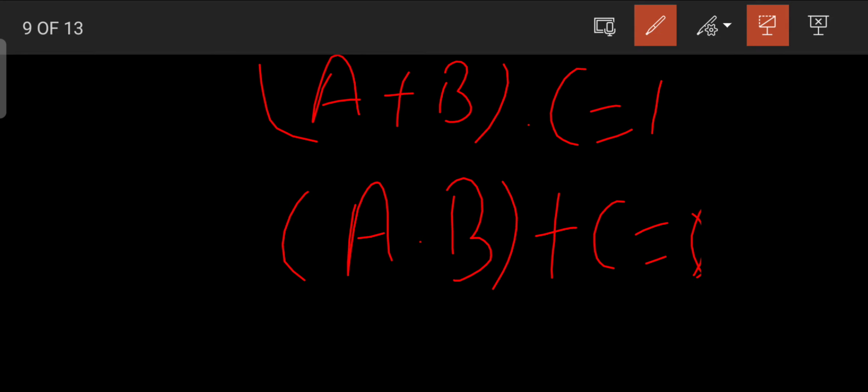So how does this come? Because of duality. Duality says change plus with dot, change dot with plus, exchange 1 with 0 or 0 with 1, then the second equation will be proved automatically. You are not supposed to prove that separately. Like in this equation, we have a plus b, we have exchanged plus with dot, dot with plus, and 1 with 0.